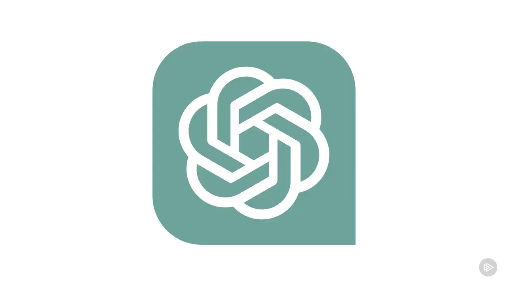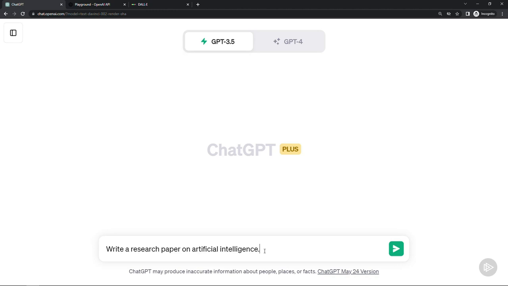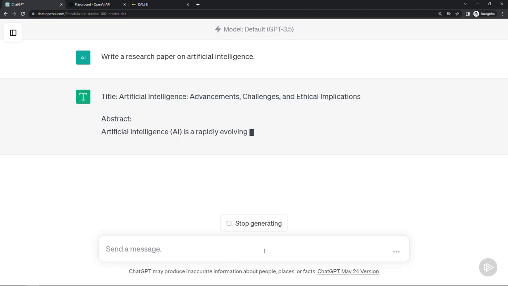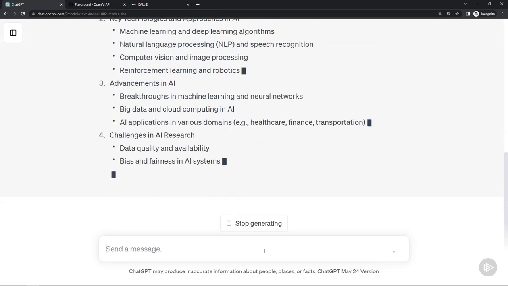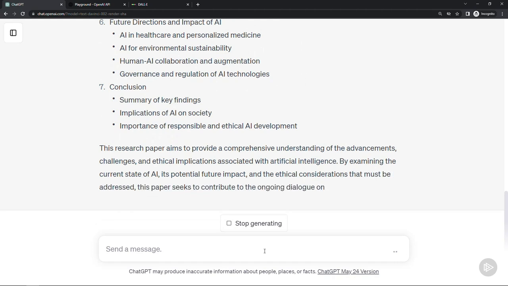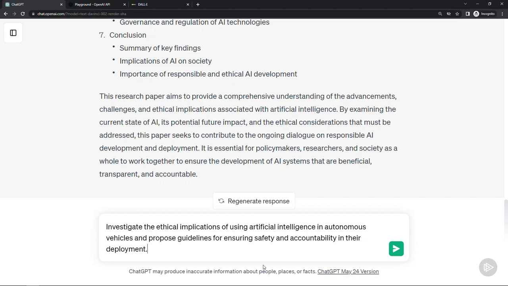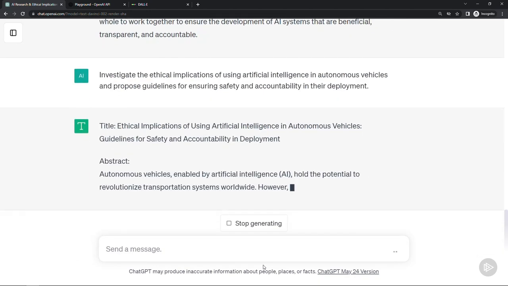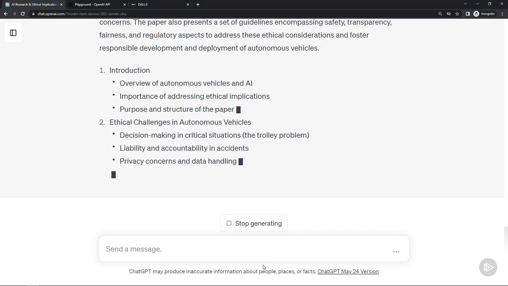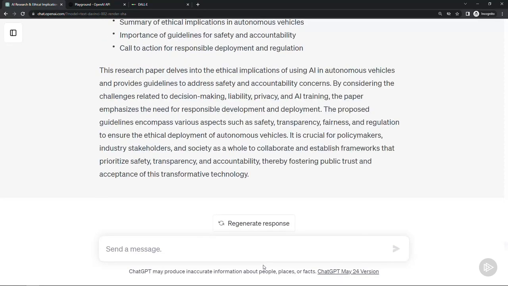Now let's apply this to generative AI. Starting with ChatGPT as an example, we could say, write a research paper on artificial intelligence. And this will give us some great content. It'll give us an abstract, an outline, and so on. And if you wanted to keep things super broad, this is probably fine. But a better prompt might be something like this. Investigate the ethical implications for AI and autonomous vehicles, propose guidelines for safety, accountability, and so on. This will give you much more specific information that you could then build on.